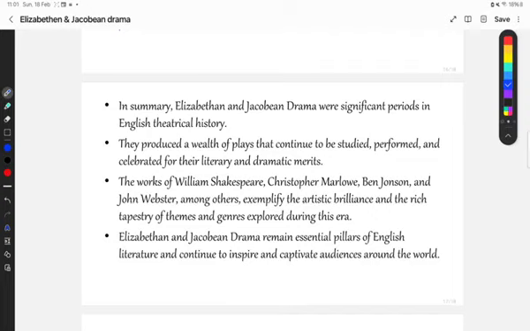Okay, after having discussed the Jacobean drama and the Elizabethan drama, let's now have the conclusion or the summary of the total discussion. Elizabethan drama and Jacobean drama were significant periods in English theatrical history. They produced a wealth of plays that continue to be studied, performed and celebrated for their literary and dramatic merits.